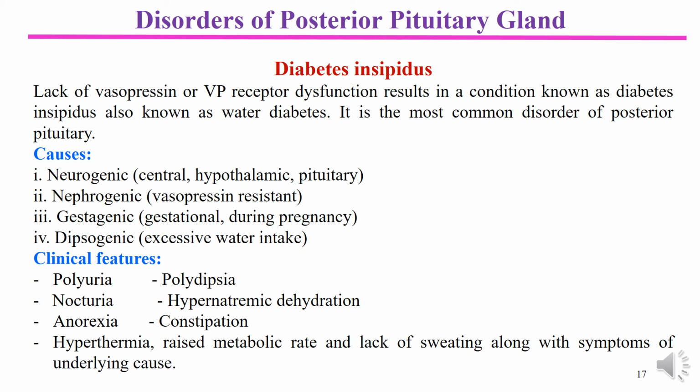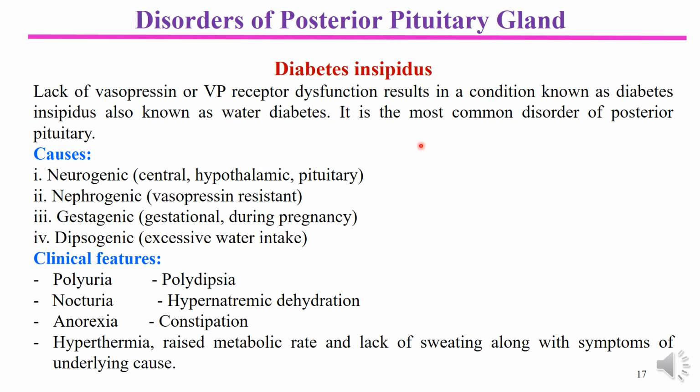In diabetes mellitus, there is hyperglycemia and polyuria, meaning excessive urine formation, but this urine has glucose and there is hyperglycemia. But in diabetes insipidus, there is polyuria, but the urine passed is watery, without glucose, and there is no significant hyperglycemia. So urine passed in diabetes insipidus is of low specific gravity. It is dilute urine.